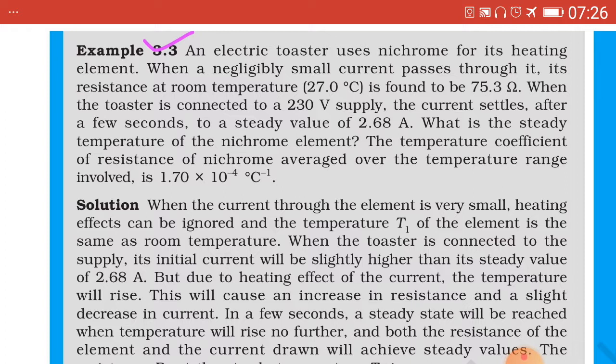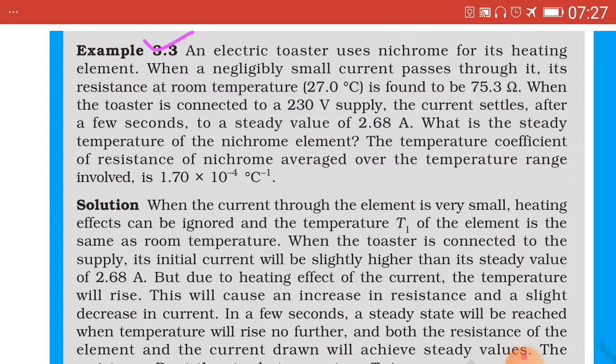Here it is again given that the temperature coefficient of resistance of nichrome averaged over the temperature range involved is 1.70 into 10 raised to minus 4 degrees Celsius inverse. Now here we refer to the solution. We have to find out the steady temperature of the nichrome element, that is of the filament.